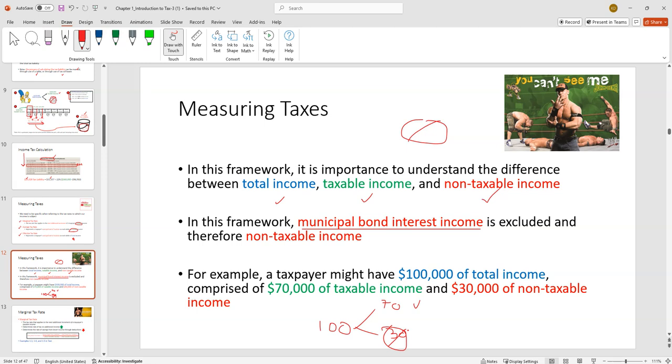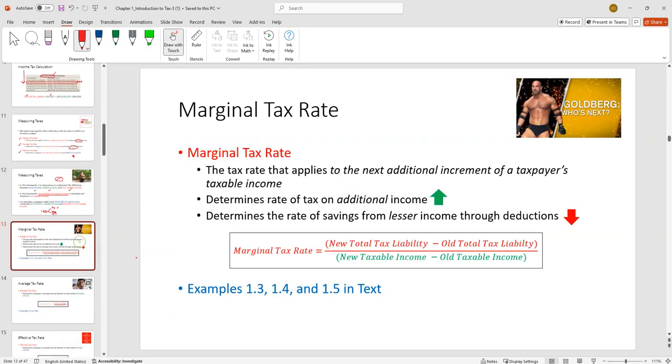That is in distinction to all other bond interest income, which is taxable, right? So if you bought an Apple bond or an Amazon or a Nike bond and you gave them 1,000, they gave you 50, 50, 50, that is taxable. So just muni bond interest income is excluded. Okay, now that we know that, let's talk about these different adjectives.